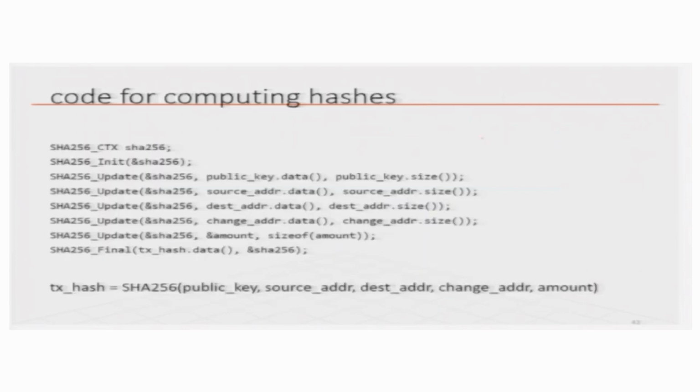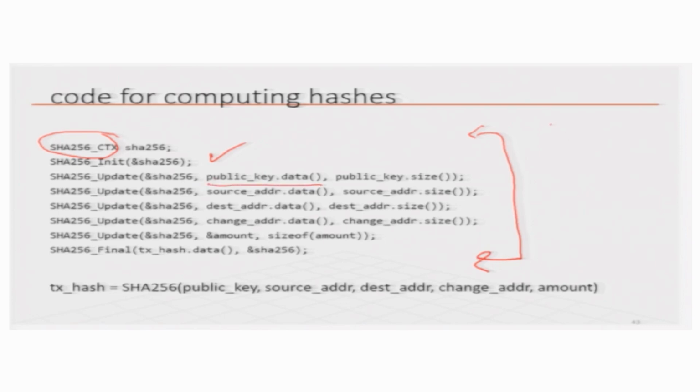So, this is the code for computing hashes. This is a little bit hairy, but this is the type for SHA-256 hashing. So, you initialize it and then you keep adding the next piece of data that you want to add into the hash, right.